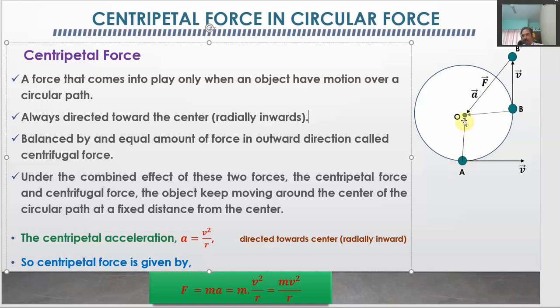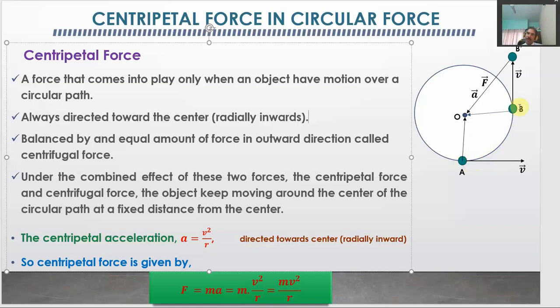This is the direction of the centripetal force, and if this force had not acted, the object would have moved along the tangent to this circular path. Because the object finds the force acting on it towards the center, it changes its course towards the center.